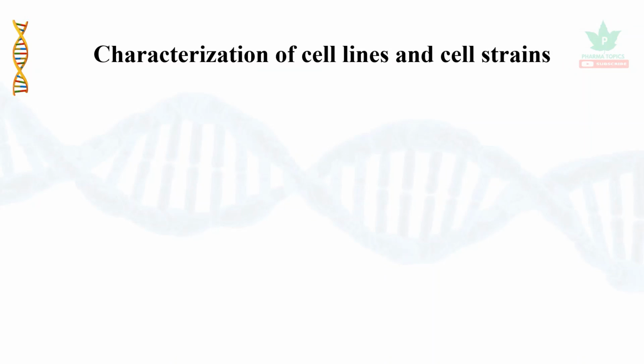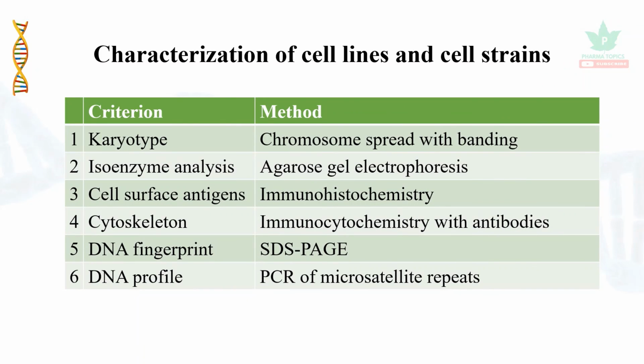Let us see the characterization of cell lines and cell strains further. It is by karyotyping. The chromosome spreading with banding could be used. Isoenzyme analysis or zymography using gel electrophoresis. Cell surface antigens, the markers, can be observed with immunohistochemistry. Cytoskeleton could be studied with immunocytochemistry with antibodies. DNA fingerprinting could be done with SDS-PAGE, or DNA profiling could be done by PCR, that is polymerase chain reaction, of microsatellite repeats.